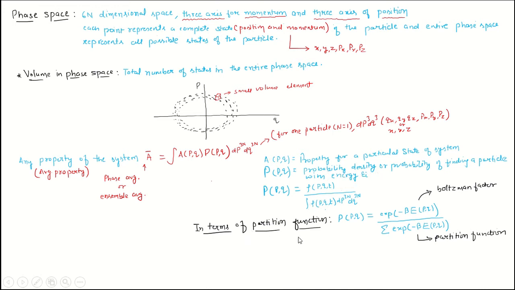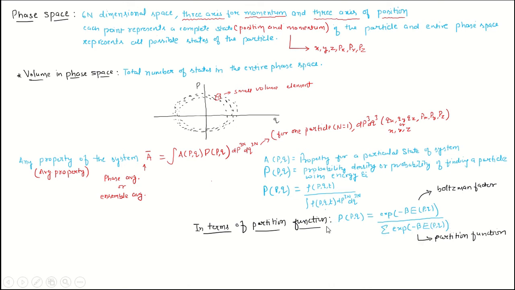And in terms of partition function, it can be written as rho, a function of P and Q, equal to exponential of minus beta multiplied by energy, and the summation of this. This term is called the Boltzmann factor, and the summation of this term is called the partition function.